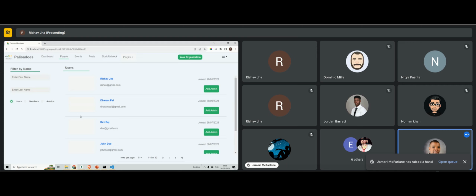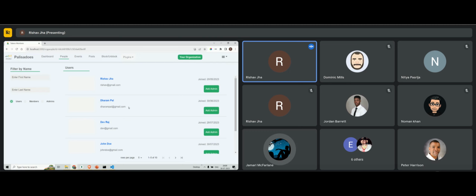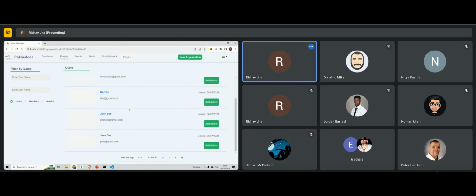All right. So does that make sense, Noman? Yeah, I got it. Okay. So Jamari, go ahead, please. Okay, so how about this idea? If you want to view all the users, you could have an add as member option, and when you add as member, every member in this list would have the add admin option. Yeah, right. Maybe use a different color. I got it. Okay.